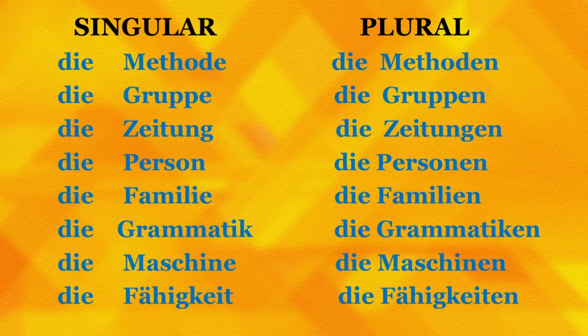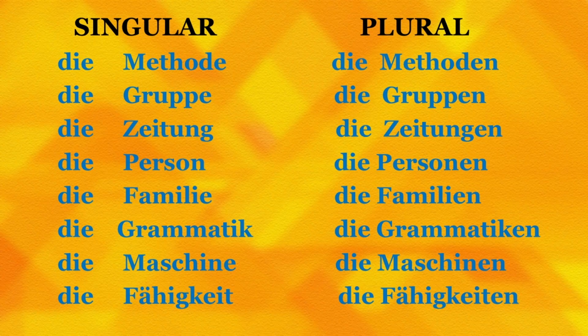So, it is important to understand and master it, to have expertise in that, because it is really important while learning any new language. So, die Grammatik and then die Grammatiken. Die Maschine means, as you can see, a word similar to the English word. The plural form is die Maschinen.